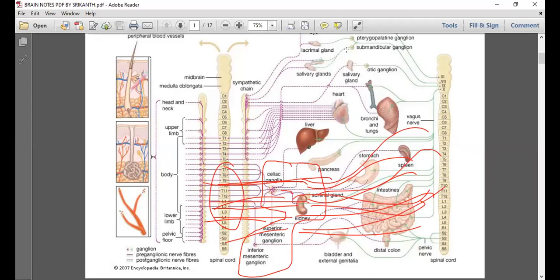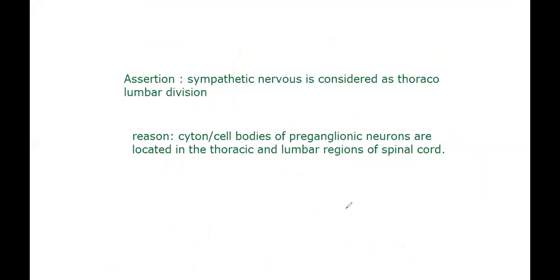That is the final statement here. Before that, we have explained the ganglia, and next let me talk about the postganglionic nerve fiber.